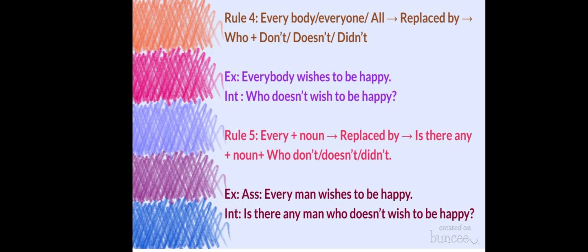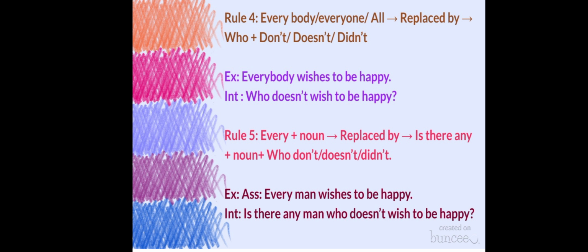Here the word "everybody" is used, so you have to replace it. You have to first write "who", then according to the verb. Here the verb is "wishes", so we will use "doesn't", then "wish to be happy". So the interrogative sentence will be, "Who doesn't wish to be happy?"